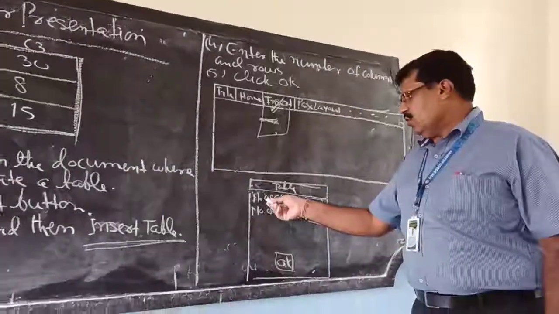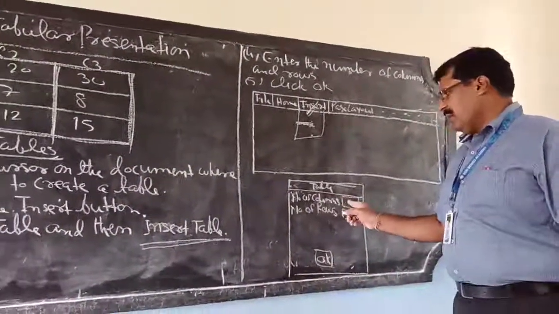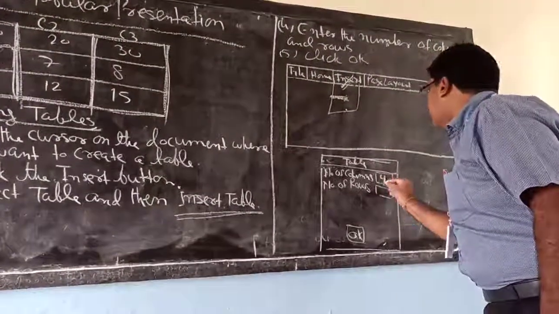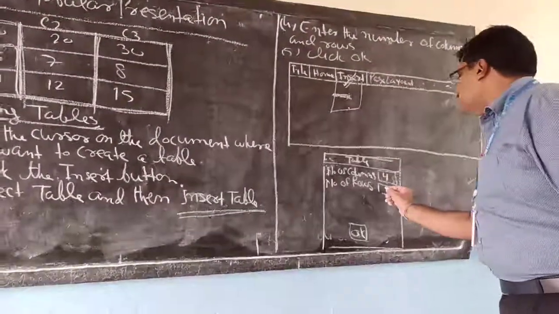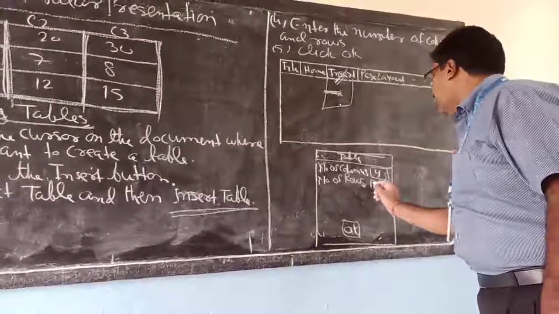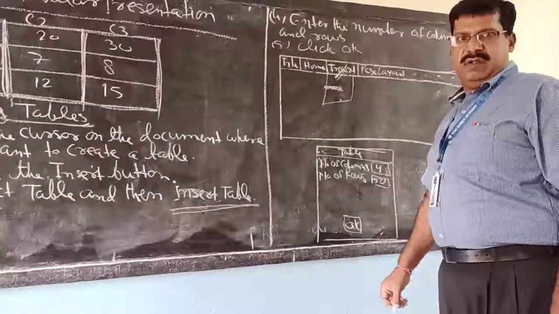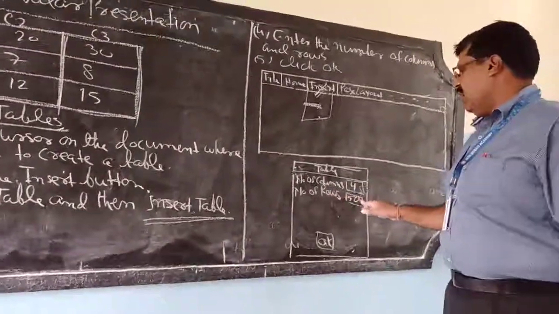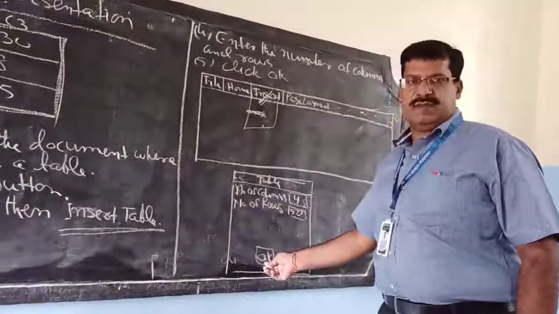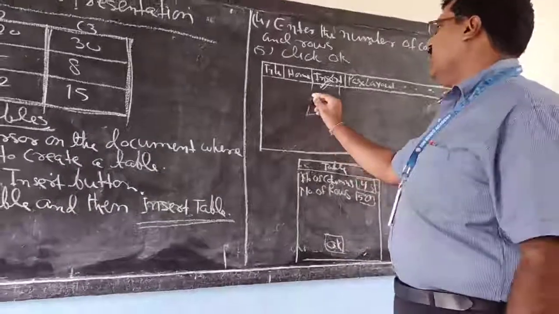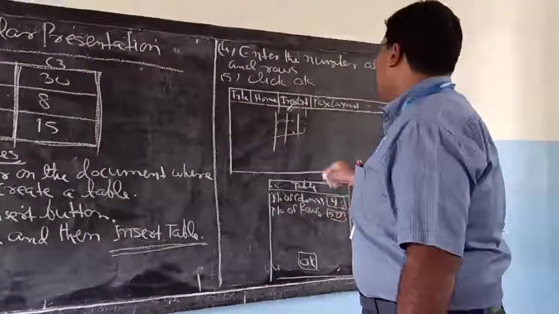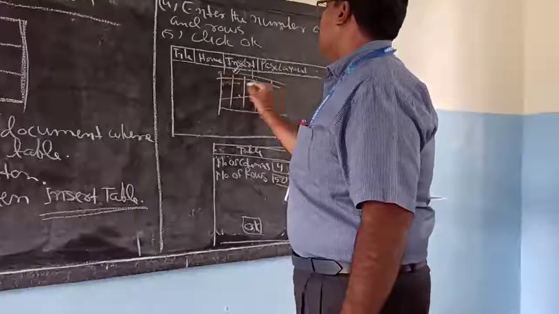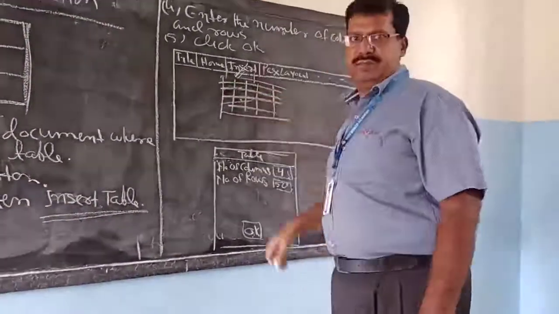It will ask you to give the number of columns and the number of rows. Suppose you want 4 columns, so give 4 here. You want 50 rows for 50 students, so give 50 here. After entering the number of columns and rows, click on the OK option. Then an empty table having 4 columns and 50 rows will be created.